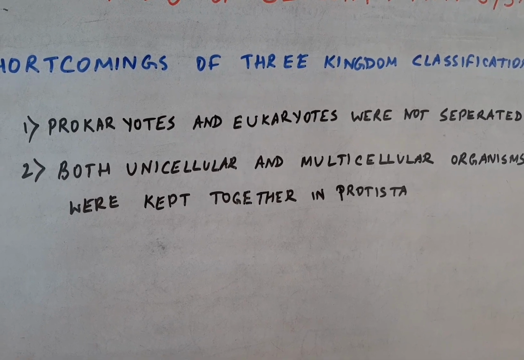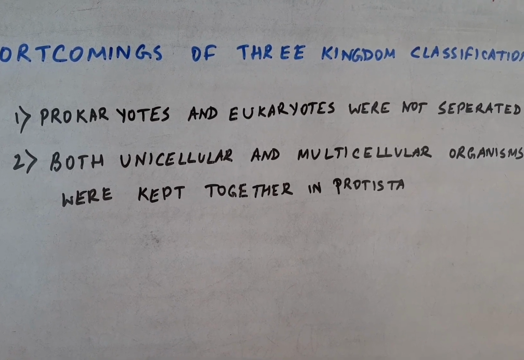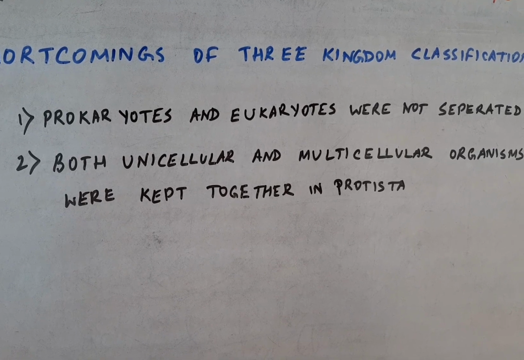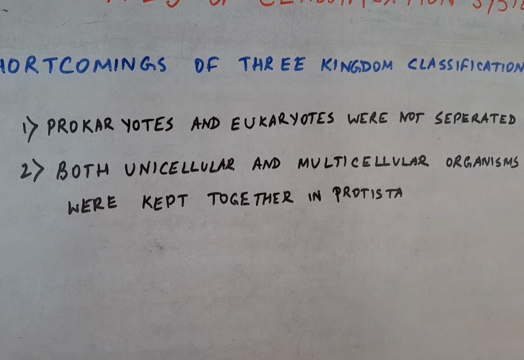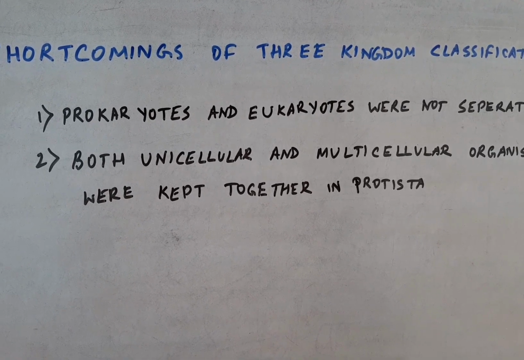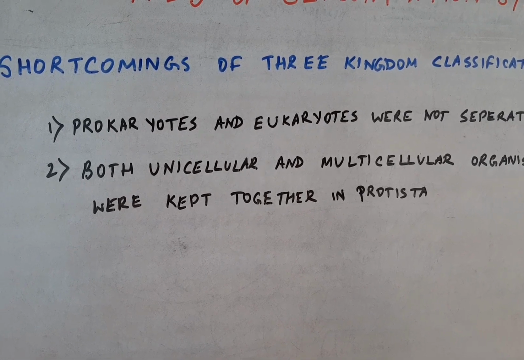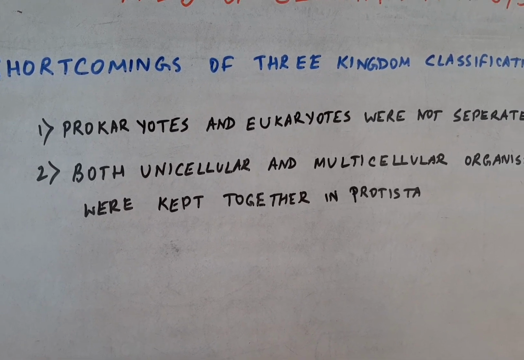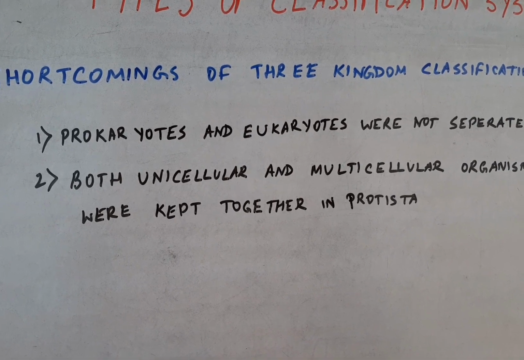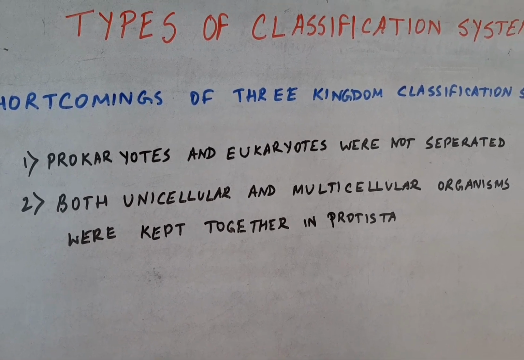And the second drawback or shortcoming is that both unicellular as well as multicellular organisms were kept together in this Protista kingdom. So these are the two shortcomings of the three kingdom classification which was proposed by Ernst Haeckel.